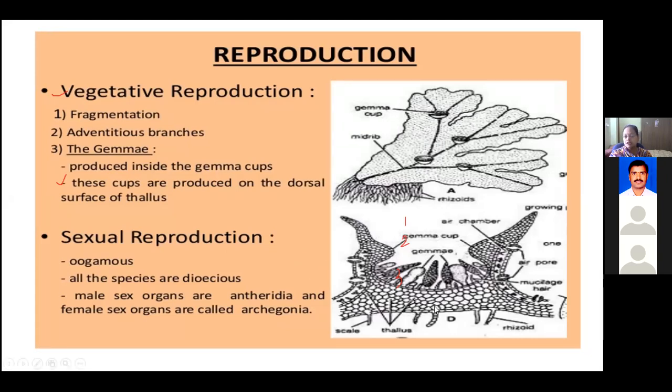These gemma are stalked. You can see a small stalk here, and on the stalk, a knob-like structure showing an 8-shaped structure.